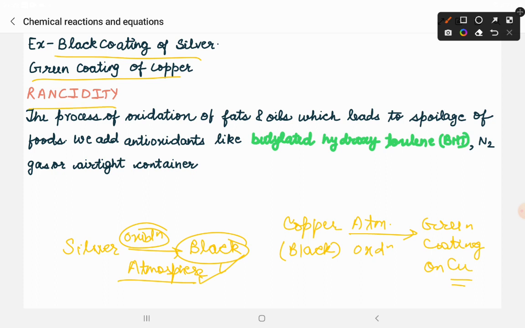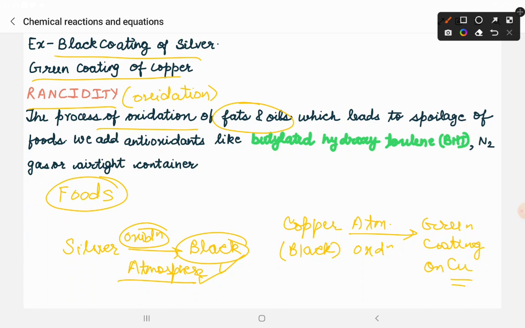Next is rancidity. Now what is the meaning of rancidity? Again, it is the phenomenon of oxidation only. Corrosion was also the phenomenon of oxidation, and rancidity is also the phenomenon of oxidation. But in corrosion, oxidation of metals took place. In rancidity, the oxidation of fats and oils will take place. And where are fats and oils present? These are present in the food that we eat. So what will happen basically? The food that we are eating, in that food we have fat and oil.